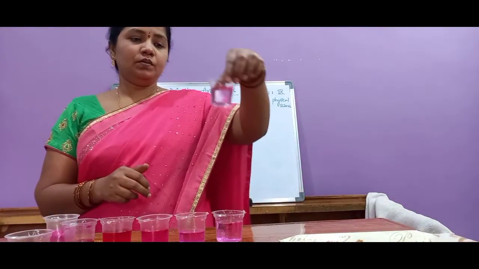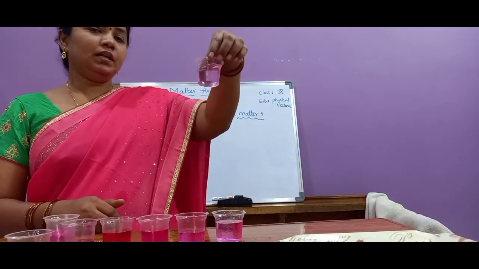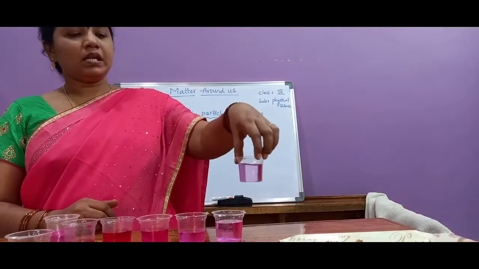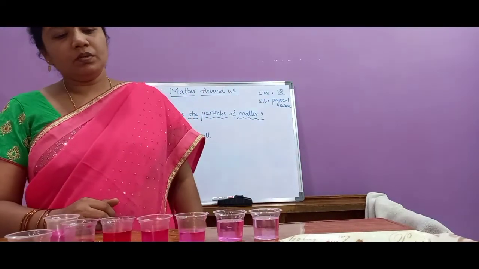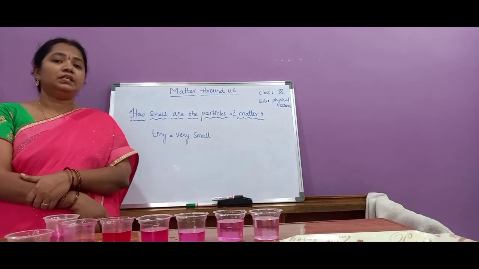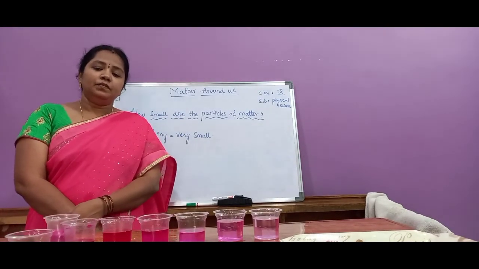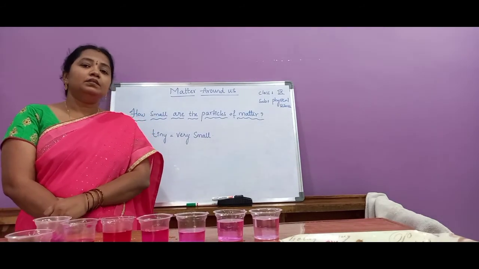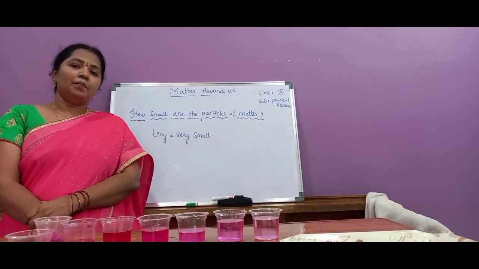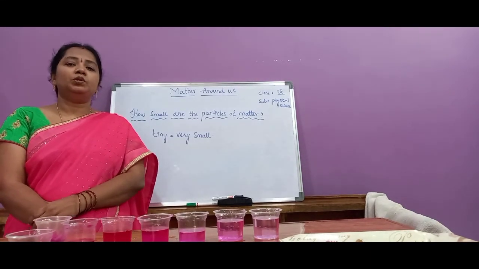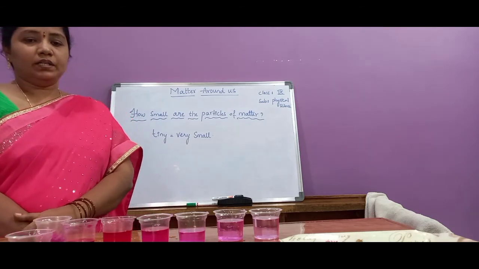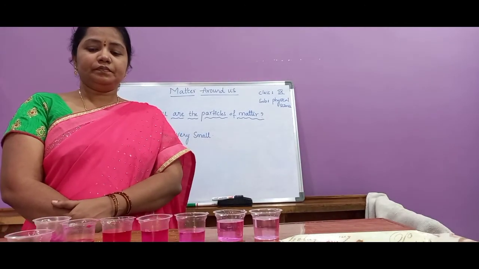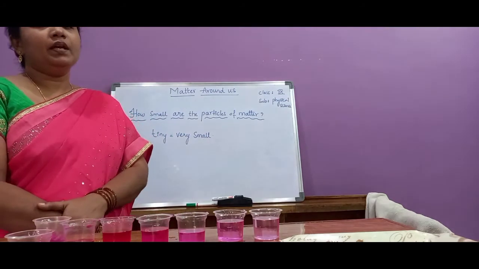We can still see a little pink color in this last container, very faint, but it is still appearing. So what is our conclusion from this activity? Solids or liquids, they are made up of very small particles, and these particles are able to color a large volume of water. They can easily diffuse into other liquids. The solids can diffuse into the liquids and give color to them.